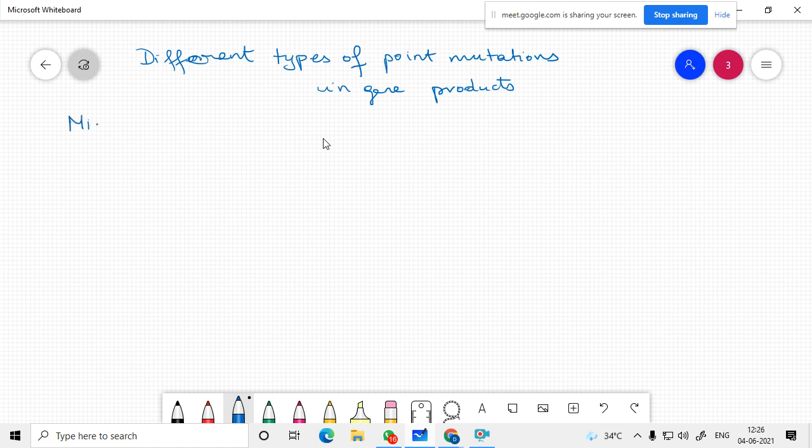One is missense mutation. The next is nonsense mutation, 2 marks questions come. And the third is silent mutations. So let us draw the DNA over here.